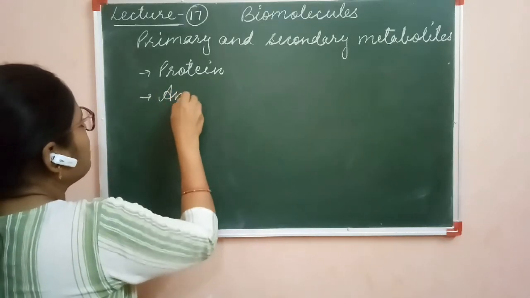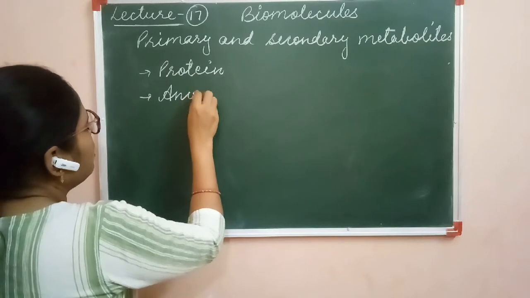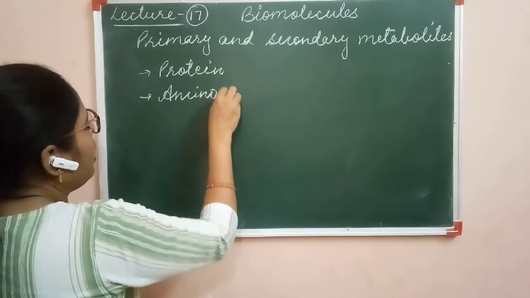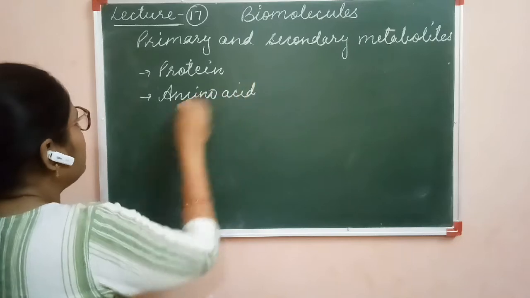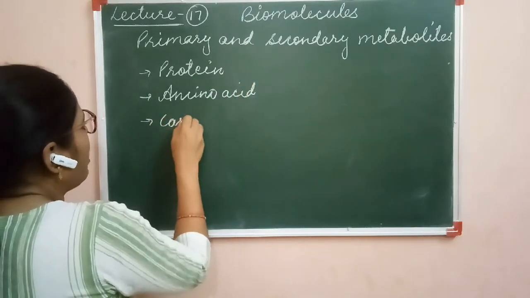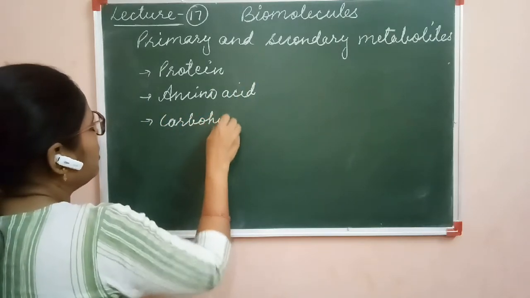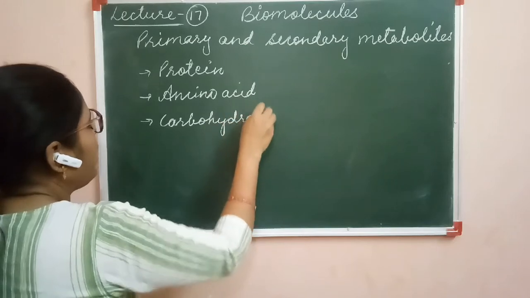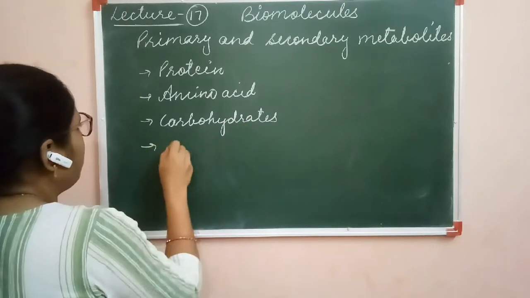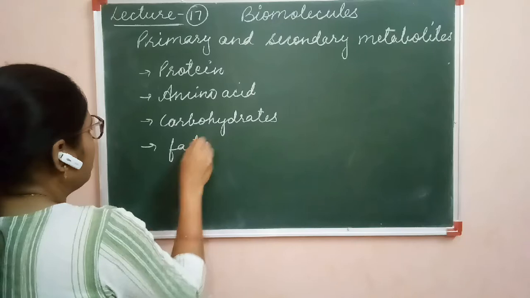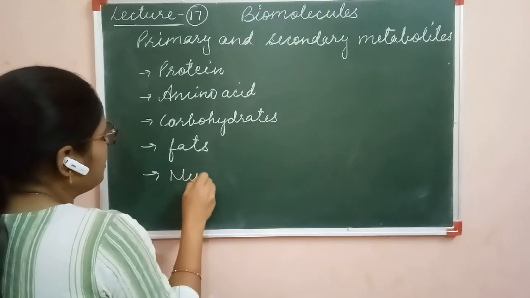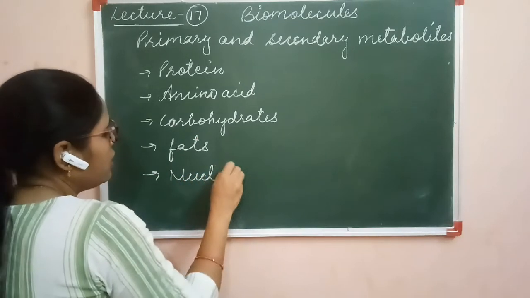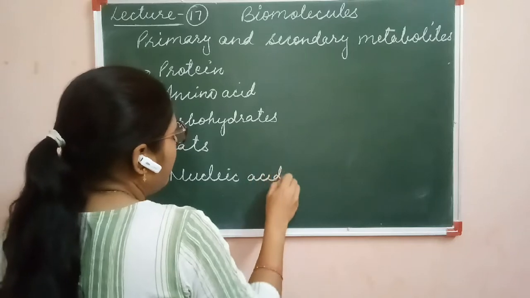The amino acids are also primary metabolites. Carbohydrates, they are also primary metabolites. Fats and the nucleic acids, which are DNA and RNA.